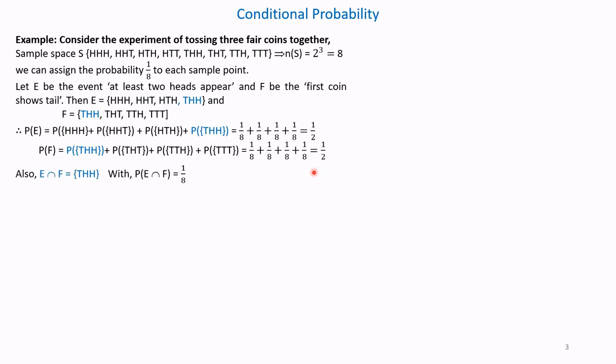Now we have to find E intersection F, which is common to both E and F. If you observe here, what is common?